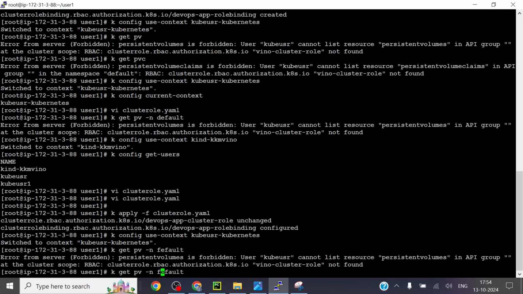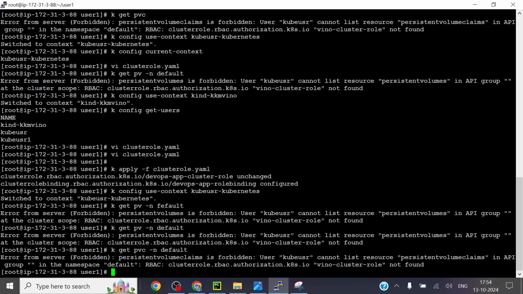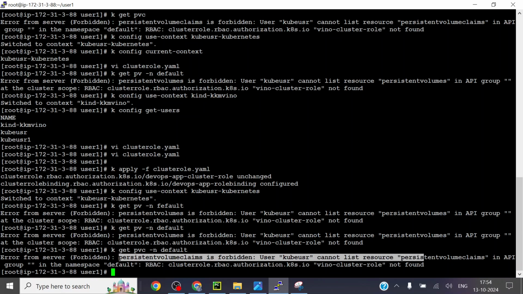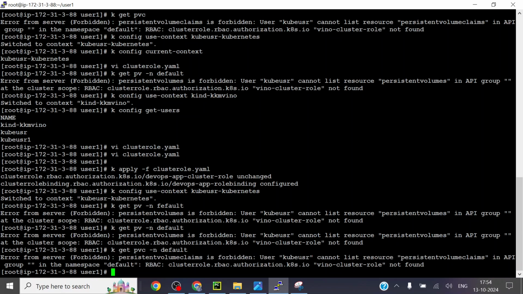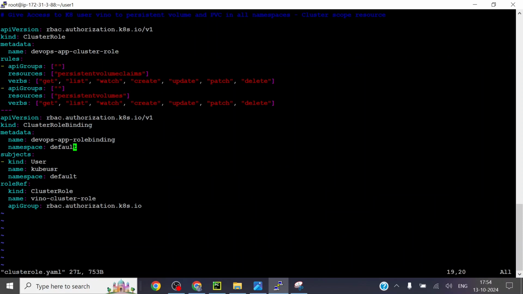Okay, default. So the persistent volumes. Let us check the persistent volume. So persistent volume claims is forbidden. Cube user cannot list the resource persistentvolumeclaims in API group in namespace default. Okay. Let us check the cluster role. Persistent volume claims over here.